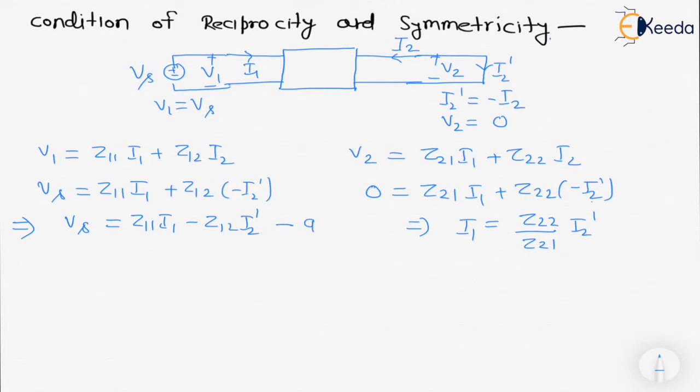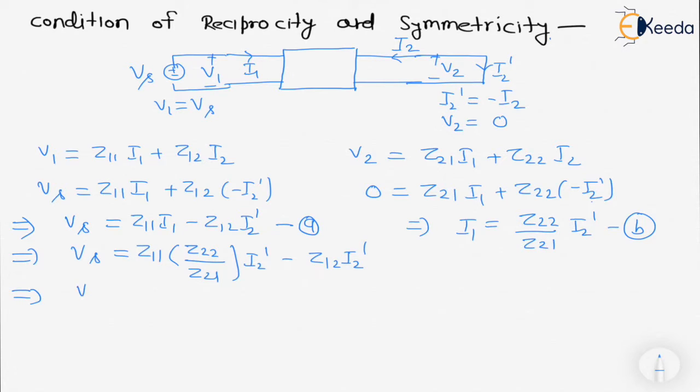So we have equation number A and equation number B. Putting the value of I1 in equation A, Vs will become Z11 times Z22 upon Z21 into I2 dash minus Z12 into I2 dash. Now from here Vs upon I2 dash we can calculate as Z11 Z22 minus Z12 Z21 upon Z21. So this will become equation number 1.